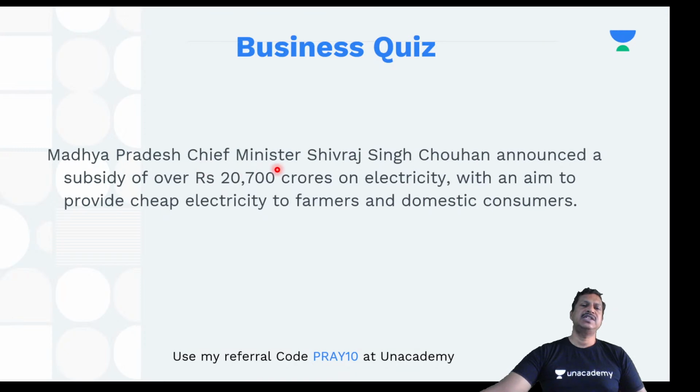Madhya Pradesh Chief Minister Shivraj Singh Chauhan announced a subsidy of over rupees 20,700 crore on electricity. There is an aim for this also. Why is it given? With an aim to provide cheap electricity to farmers and domestic consumers. So basically, it is to be given to farmers and of course domestic consumers, not the industrial consumers. Okay. All right.